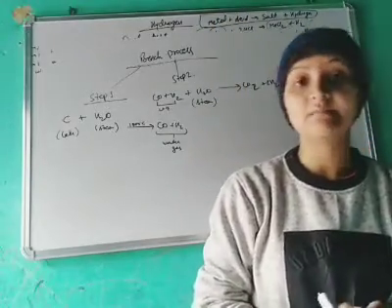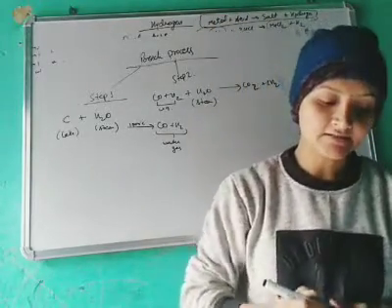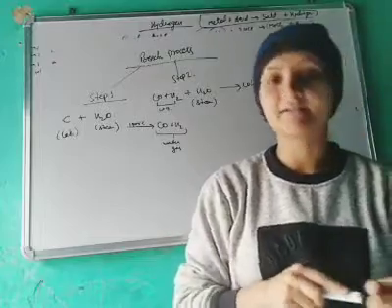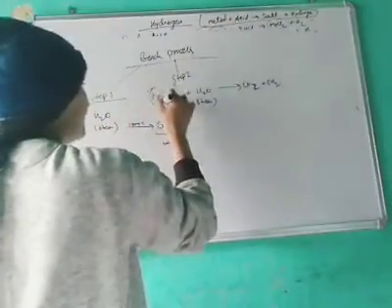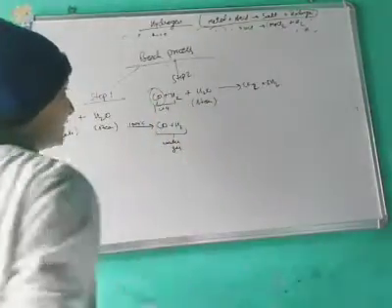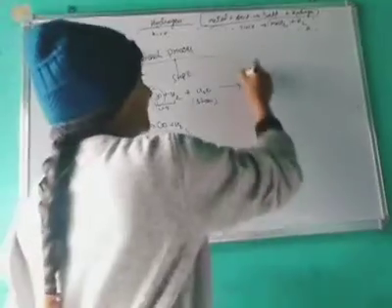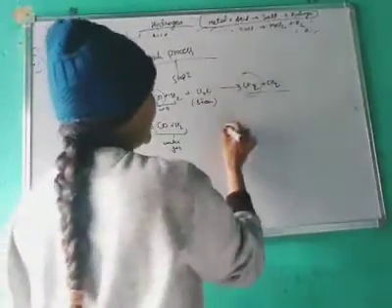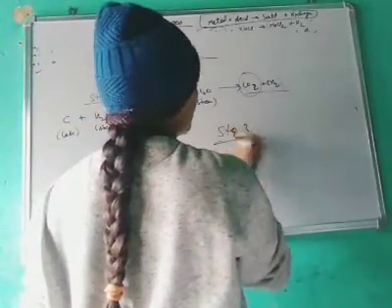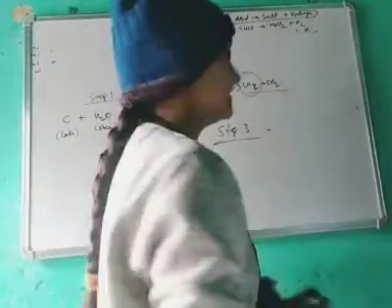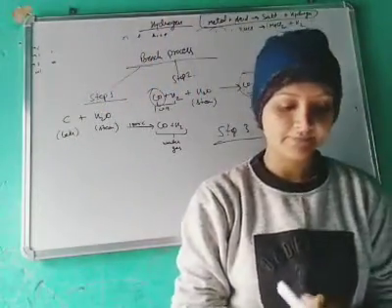Next there is the 3rd step: separation of carbon dioxide and unreacted carbon monoxide. There will be unreacted carbon monoxide and carbon dioxide along with hydrogen, so we have to separate these. In step three we will separate them.